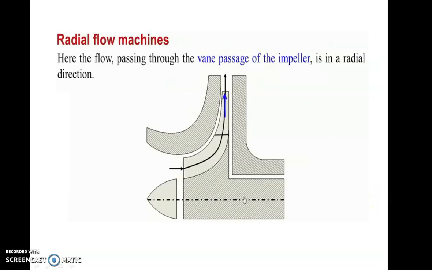While in radial flow machines, the flow takes place along the radial direction to that of the shaft. So this is the axis of the shaft and the flow is in the radial direction. That is called a radial flow machine. Most of the machines are also radial type of turbines. But nowadays we are using mixed flow, which is partially radial and partially axial. That is called the Francis turbine.